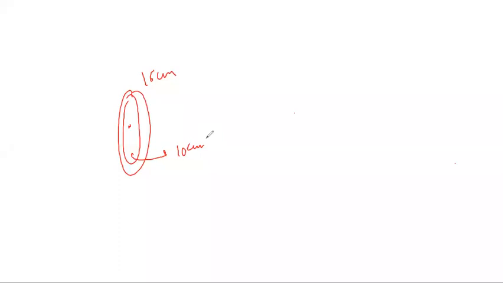So obviously their magnetic fields are also going to be in opposite directions. So I need to find out the magnetic field of each one of them, and after that I find out the resultant field. For one of the coils the magnetic field will be in this direction, for the other coil it will be in the opposite direction. So what I need to do is find the magnetic field of each one of them, and after that subtract them, right? So let me check the direction of current in each one of them.